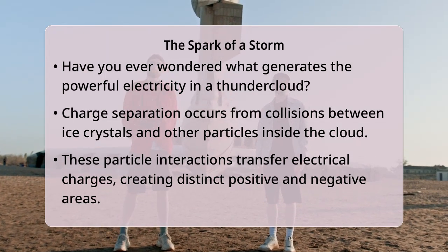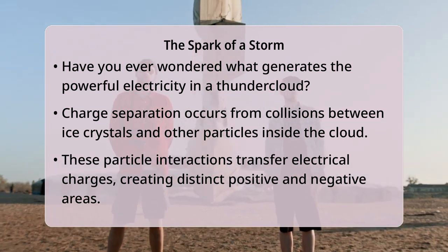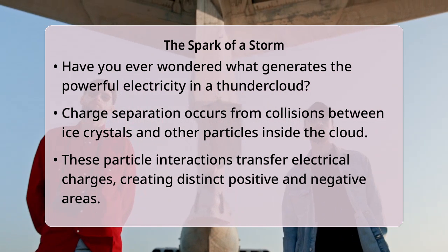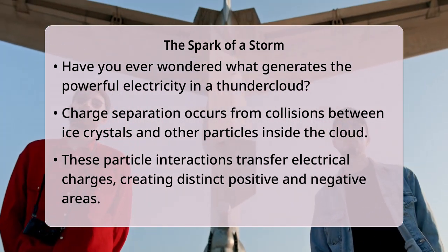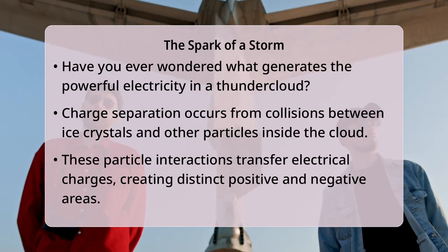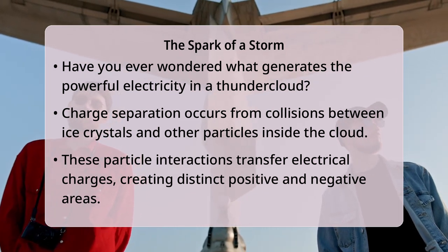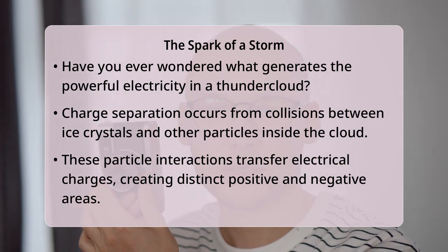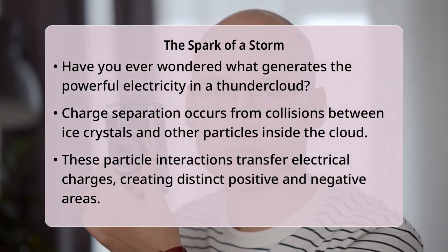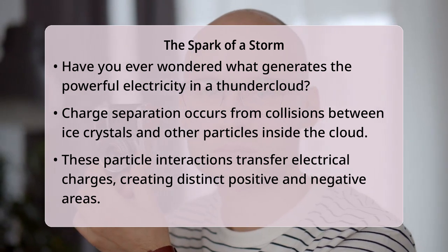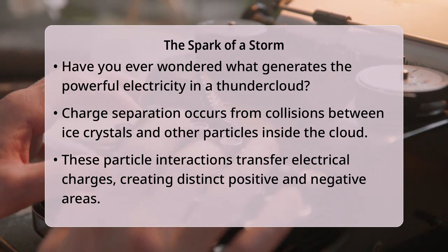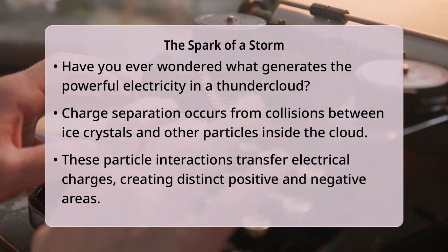Have you ever looked up at a looming thundercloud and wondered what incredible forces are at play to create such a spectacular light show? Charge separation in thunderclouds primarily happens due to collisions between ice crystals, graupel, and supercooled water droplets within the cloud. These frequent interactions cause a transfer of electrical charges, with heavier particles typically taking on negative charges and lighter particles becoming positively charged.